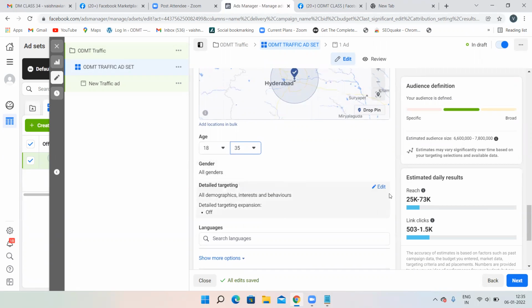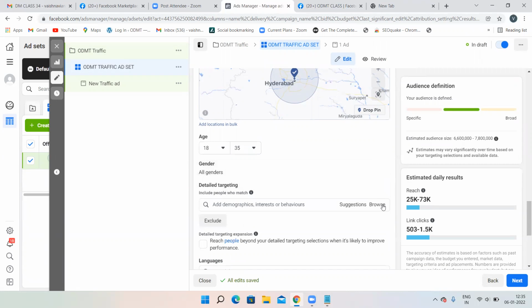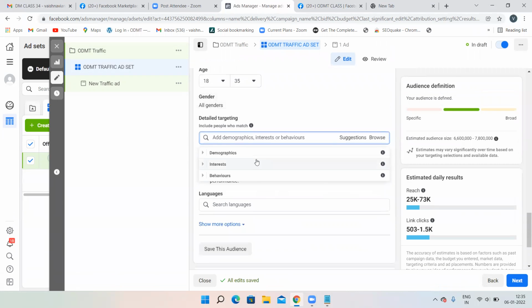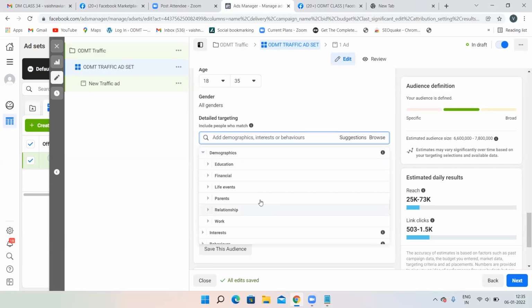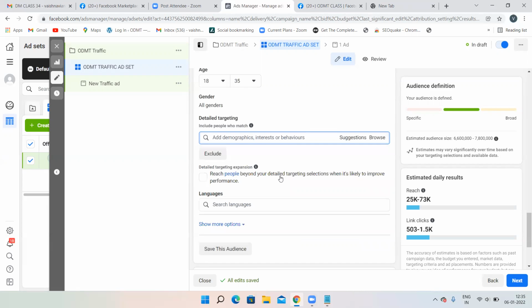Then again, detailed demographics. Click on edit, again browse, demographics, interest, behavior. Again, I have to choose from demographics, again from interests, and again from behaviors also I have to choose. So like this, I have to choose all these things.